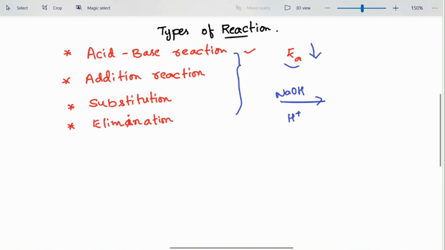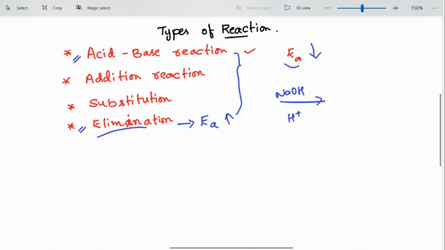Elimination reactions require a very high energy of activation, much higher than the other three reactions. So acid-base reactions have very low energy of activation compared to elimination reactions. Hence, elimination reactions are very slow processes, whereas acid-base reactions are very fast.